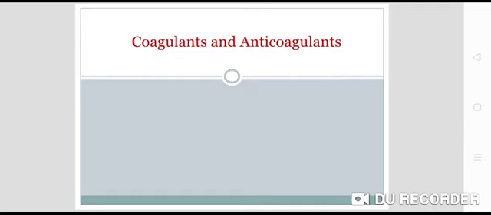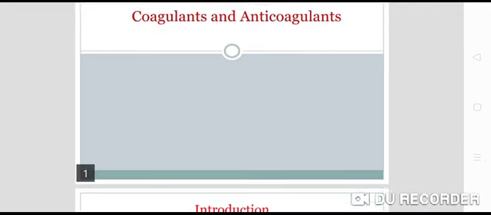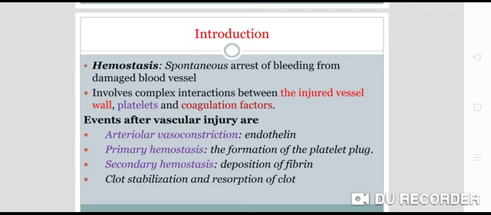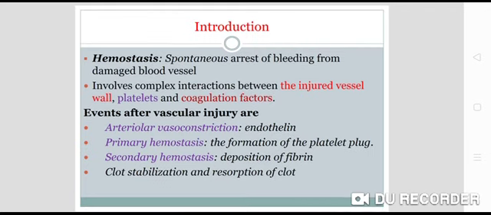Today we are going to discuss coagulants and anticoagulants. So first of all, we'll discuss hemostasis or coagulation. What is hemostasis? Spontaneous arrest of bleeding from a damaged blood vessel.